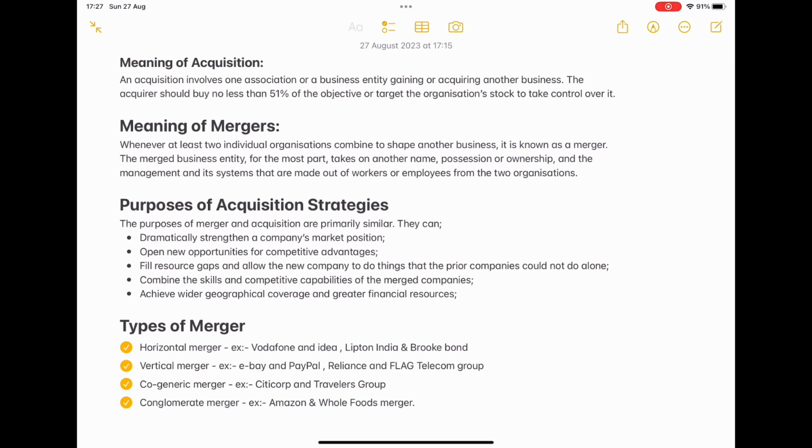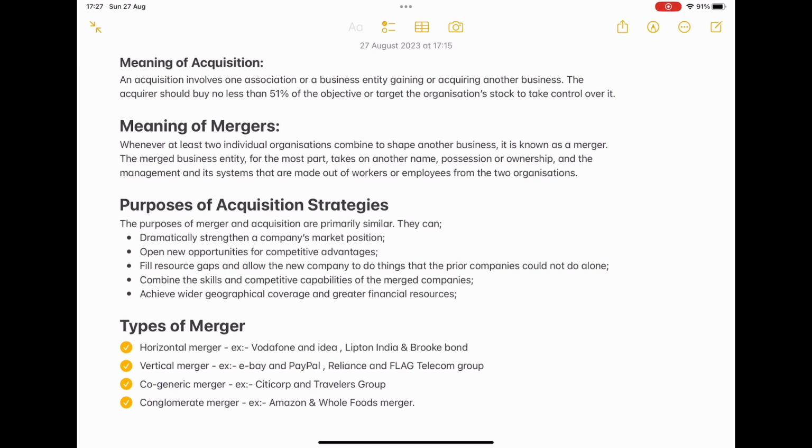As I'm going to start a new branch somewhere else, in the sense I'm going to get more customers, it enlarges my profits, isn't it? So my business operations are all over India now. And it fills the resource gaps. Just for example, if my company has good financial strength, but there is some lag in human resources. I'm having finance, but finance alone can't help my business, isn't it? I need even more support from other resources like human resources, a major strength.